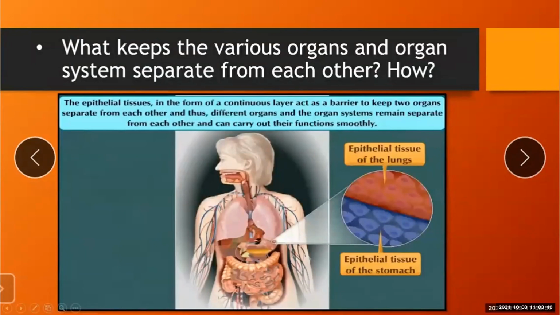The epithelial tissues are in the form of a continuous layer.